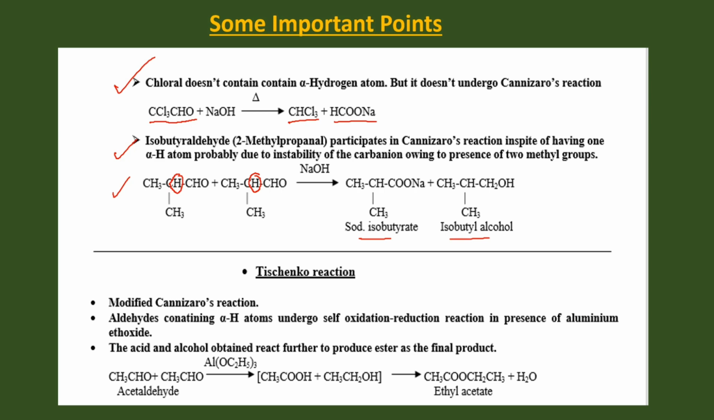Tishchenko reaction is a modified form of Cannizzaro reaction. Here aldehydes containing alpha H atoms undergo self oxidation reduction reaction in presence of aluminium ethoxide. The acid and alcohol obtained further react to produce ester. So ester will be the final product.